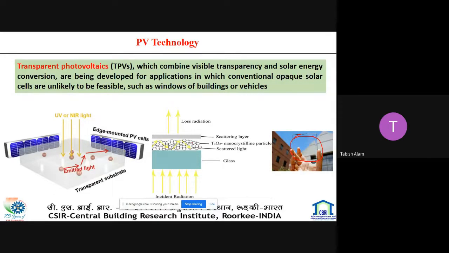Another concept for developing this transparent solar cell is to place titanium oxide crystalline particles, which scatter the light, and this can also replace the silicon material. In this way, it can transfer the light as well as produce the